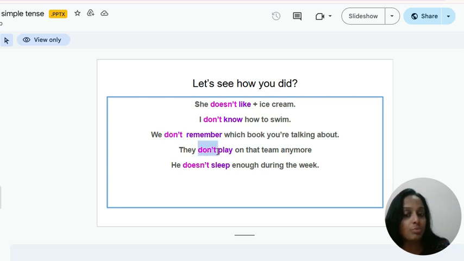Again, the same applies for they, plural. They don't play on that team anymore. He, she, or it does, so does not. He doesn't sleep enough during the week.